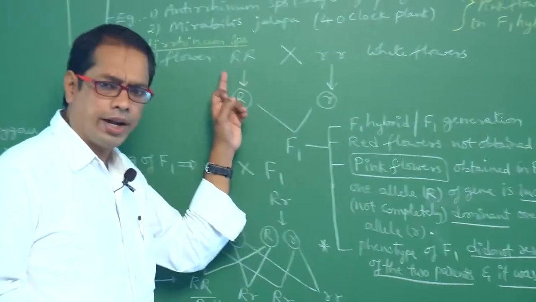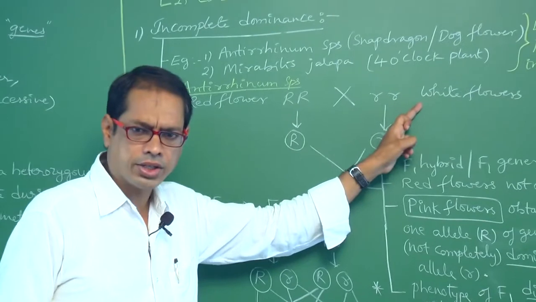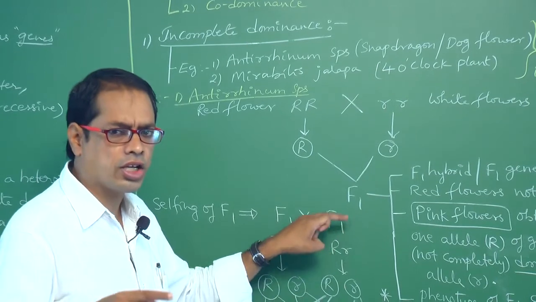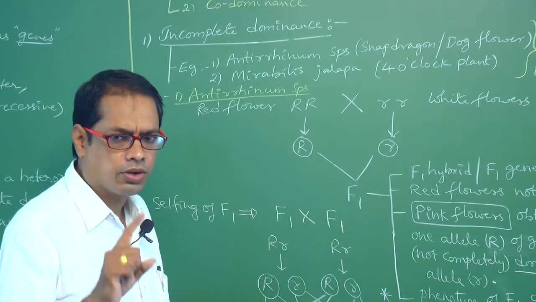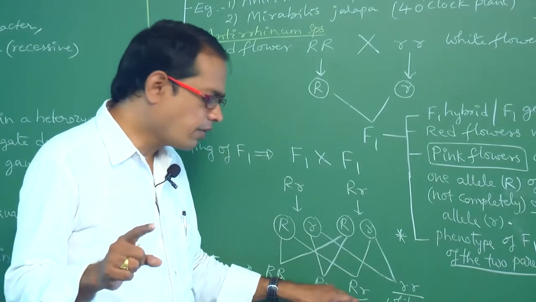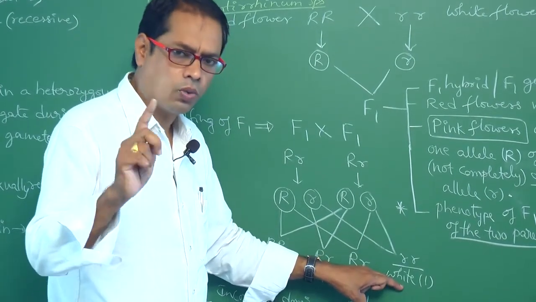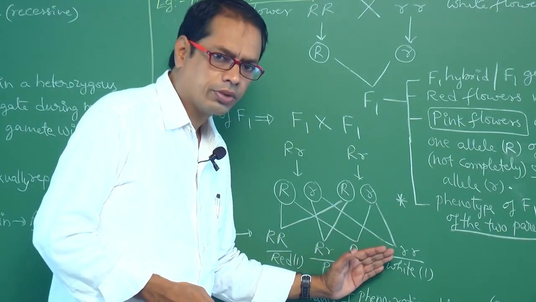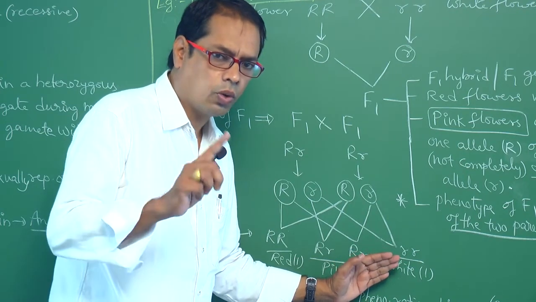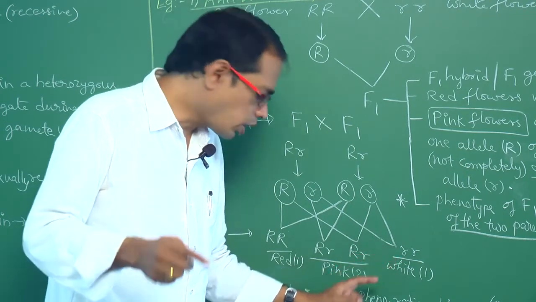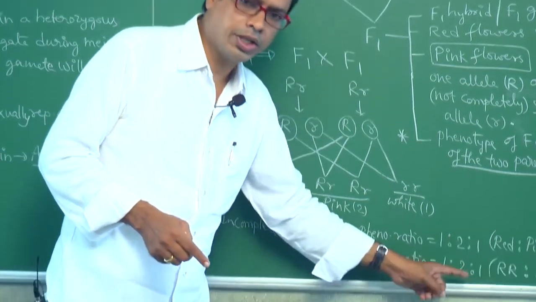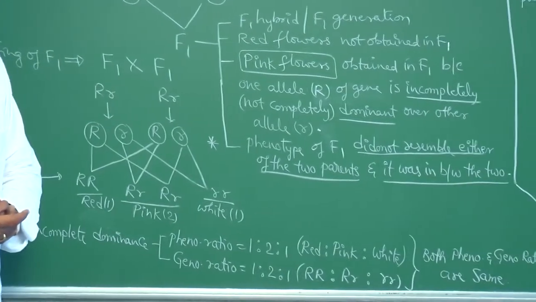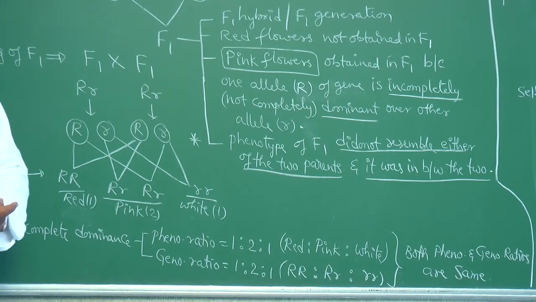See, when red flowers are crossed with white flowers, pink flowers are obtained in the F1 generation. When F1 is self-crossed, red flowers 1, pink flowers 2, white flowers 1 are obtained in the F2 generation. So, phenotypic ratio for incomplete dominance in F2 is 1:2:1 and genotypic ratio is 1:2:1. That means both ratios are identical in incomplete dominance. Are you understanding, my dear students?